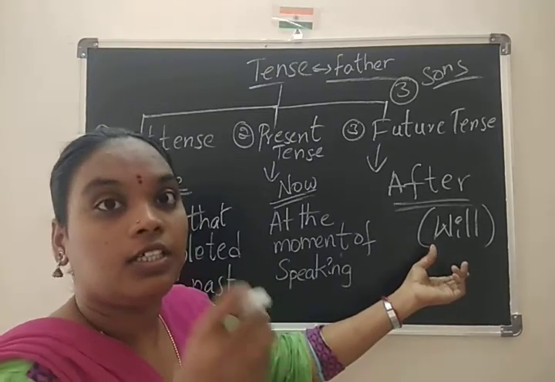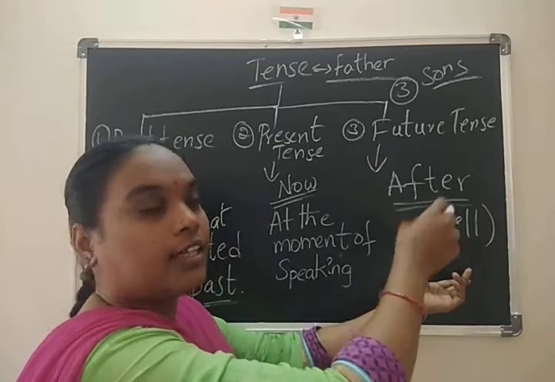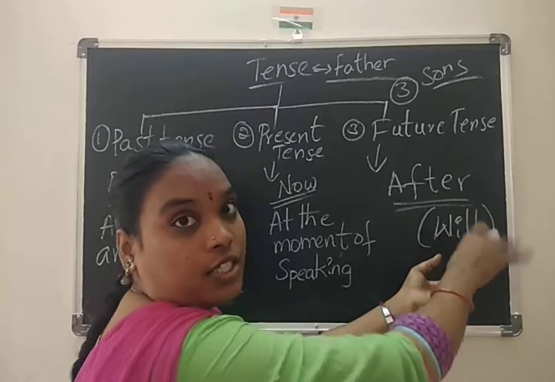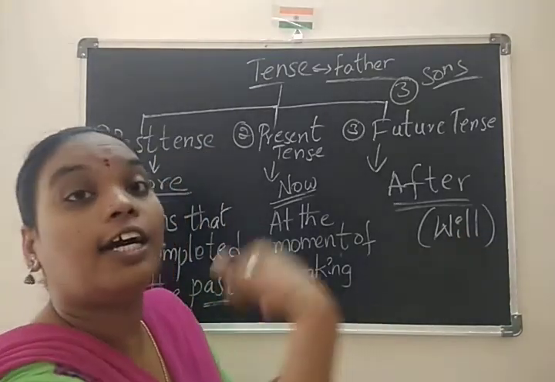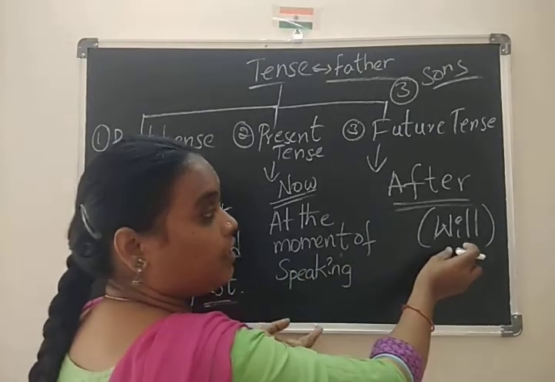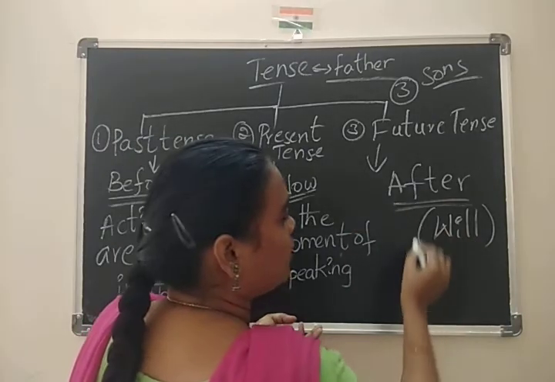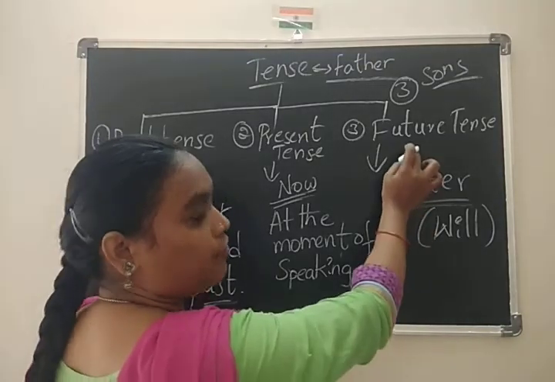Maybe we will do that work, or whatever is allotted by others, we will do in the future, maybe this evening or tomorrow. After we do that work, that is indicated by the word will. This is about future tense.